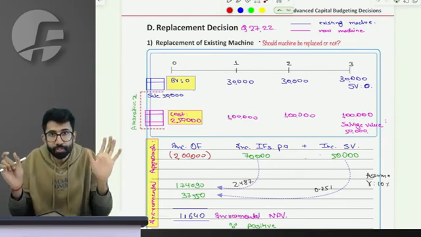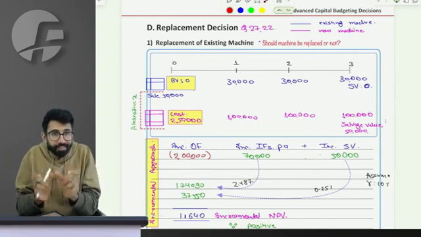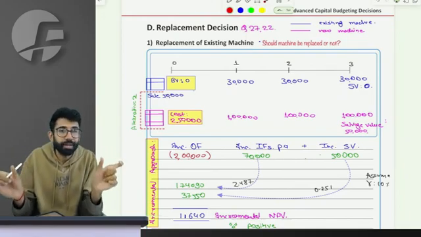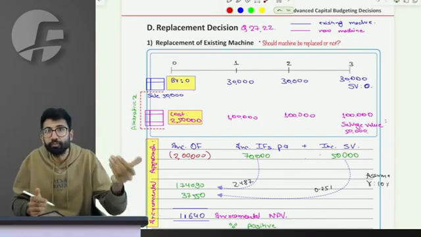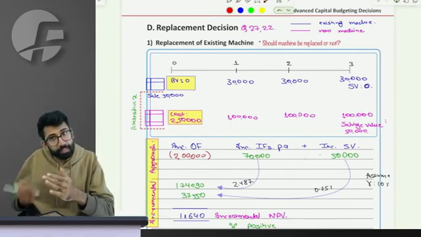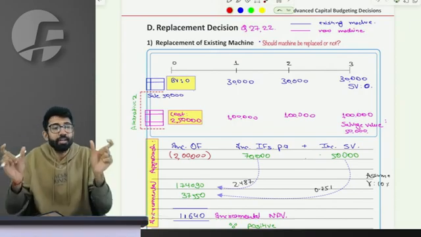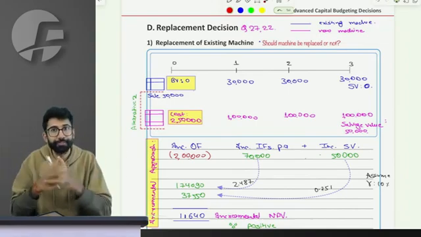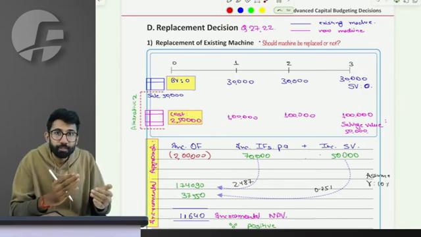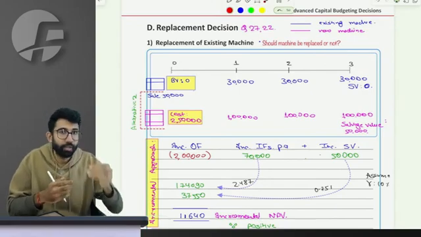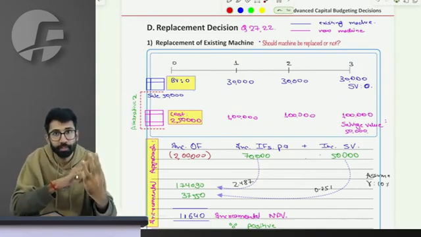Are you clear with the two choices? Imagine yourself standing here, facing these two independent practical world choices. Continue the old machine because you already have it, use it for the next 5 years. Option 2, sell this machine, buy the new machine and use that new machine for the next 5 years. First, imagine this choice. If I continue this machine, what is the initial outflow? What are the annual inflows? What is the terminal inflow? Three categories: initial, annual, terminal.